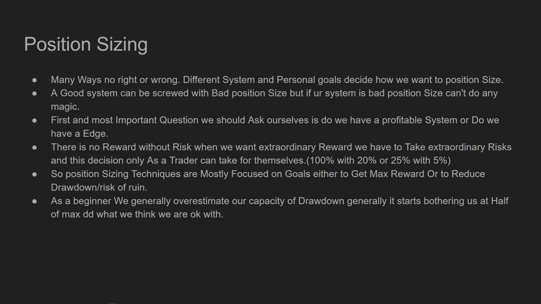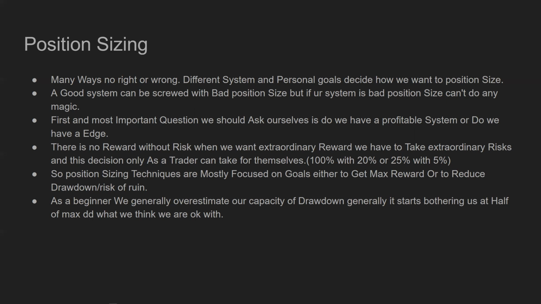So actually there is no right or wrong way to position size, right? There are different books that talk about different ways to position size. And ultimately there are only two factors which will help you to decide what kind of position size technique you should use. The first is that for a particular system, one position size technique might work better than the other. And the second is personal goals, what you want out of the system. These are the only two factors, right? What kind of system it is and your personal goals, what you want out of that system, will decide the position size basically.